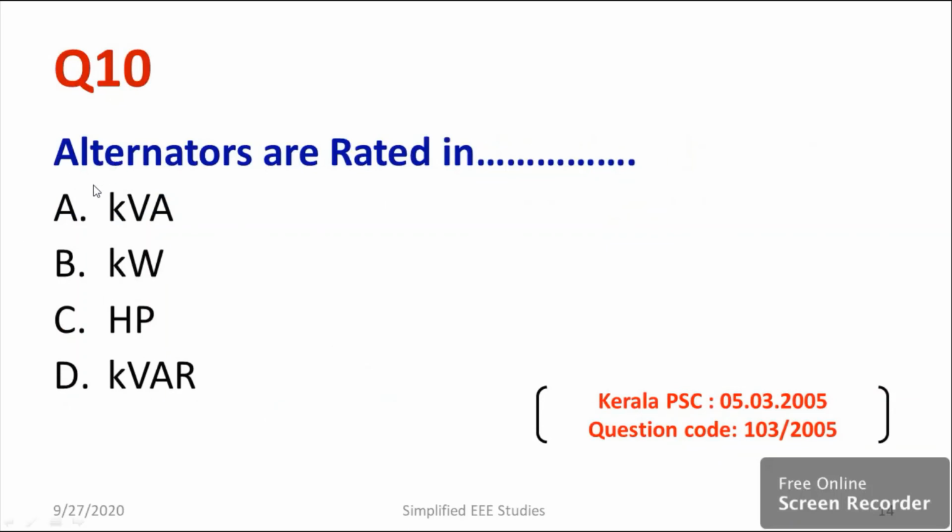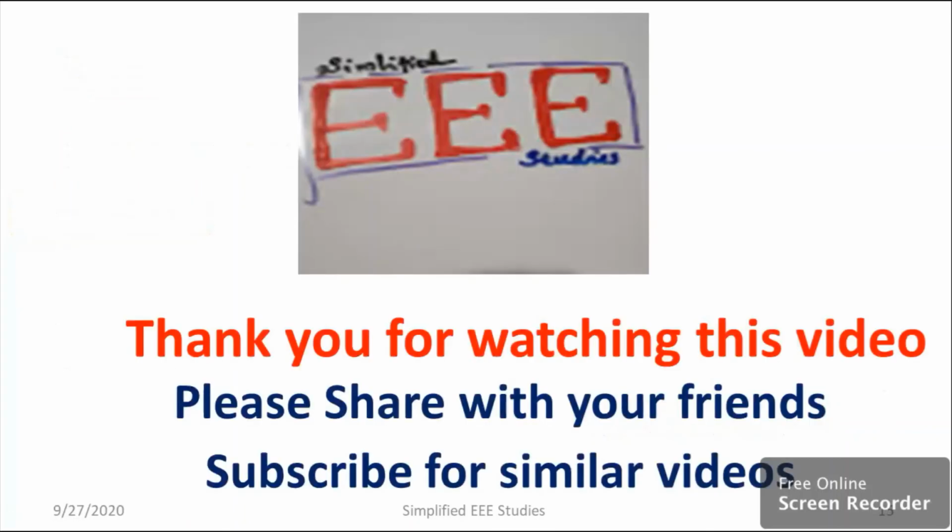Moving on to the last question. Alternators are rated in kVA, kW, HP, or kVAR. kVA means apparent power, kW is active power, and kVAR is reactive power. Which would be the right answer? Normally, alternators are rated in terms of kVA. Even transformers are also expressed in terms of kVA. So I can go for option A. Option A is the right answer.